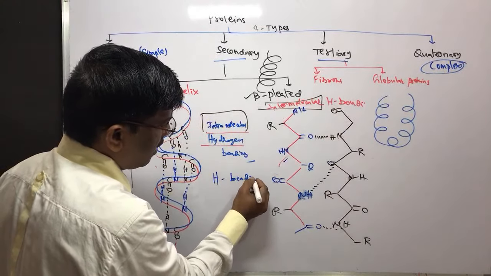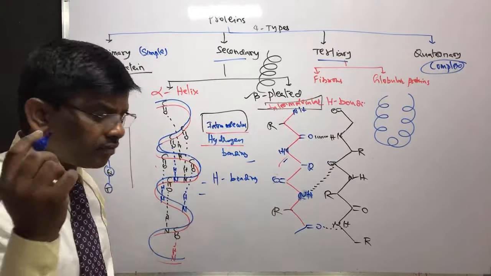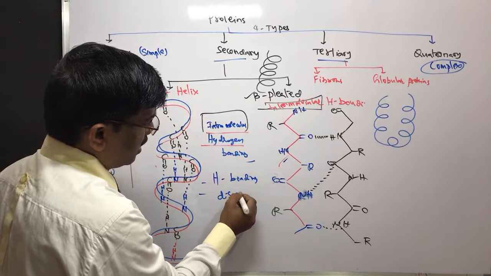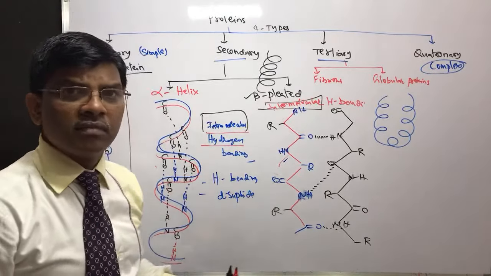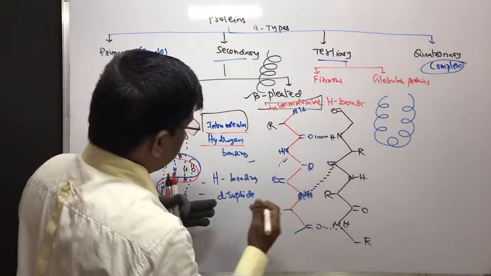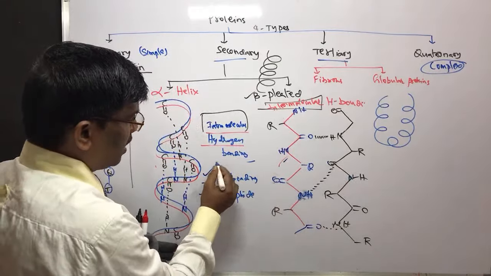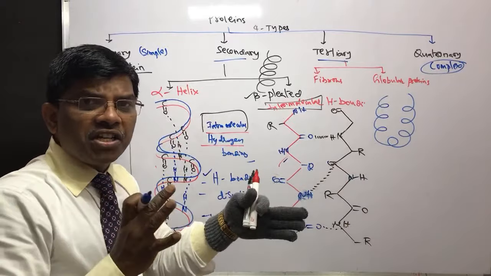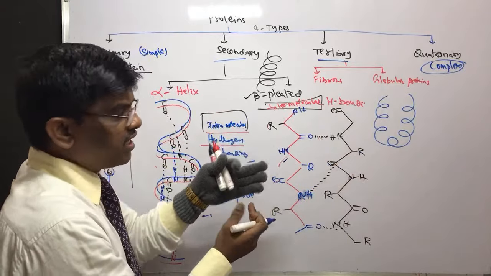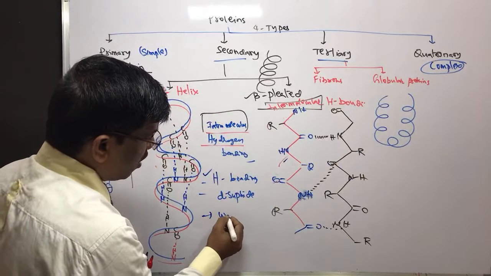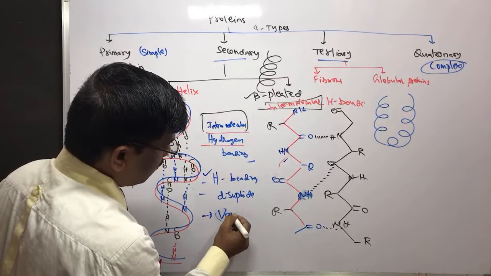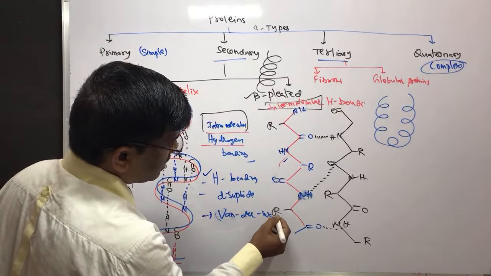Dear students, important: hydrogen bonding, or you can have a disulfide bond. These are intact, intermolecular hydrogen bonding is the main thing, or the attraction between these different polypeptide chains or protein chains because of van der Waals forces, isn't it?